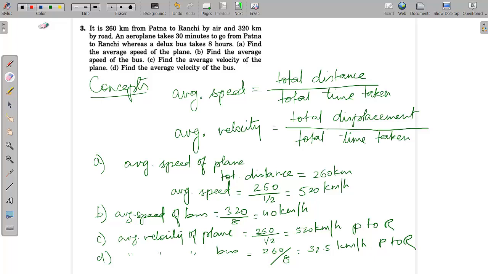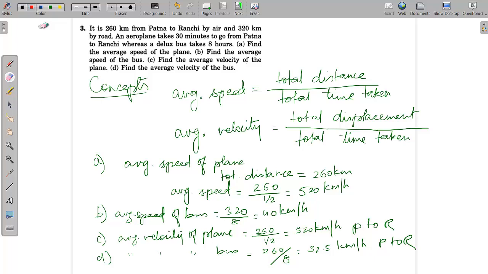So what we are going to do is, for each chapter, we will be solving a few questions. More than the questions, I will be discussing the concepts also while I'm solving the questions, so that you will come to know about the concepts for the whole chapter. So let's see the first question.